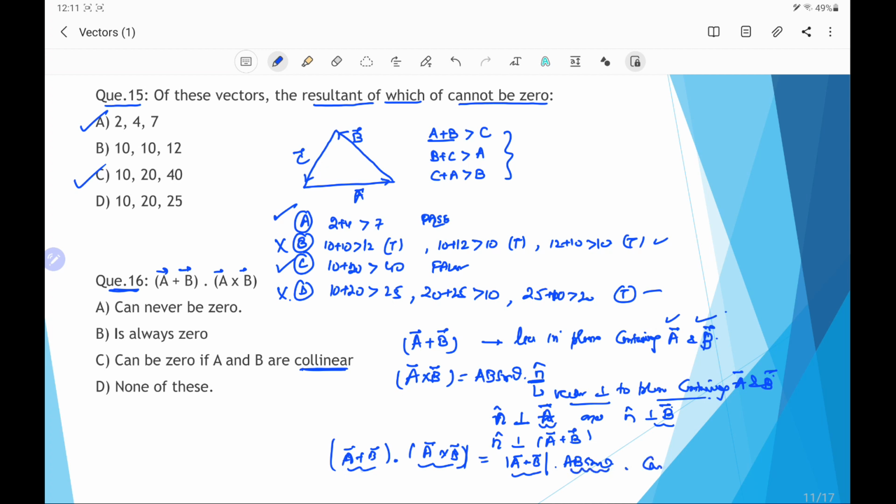And now the angle between the vector A plus B and vector A cross B will be 90 degree, because A plus B is coplanar with vector A and vector B, while the A cross B has the direction perpendicular to this plane, so angle between them is 90 degree, cos 90 is 0, hence this dot product will be 0. So we can say this product is always 0. So option B is the correct option.